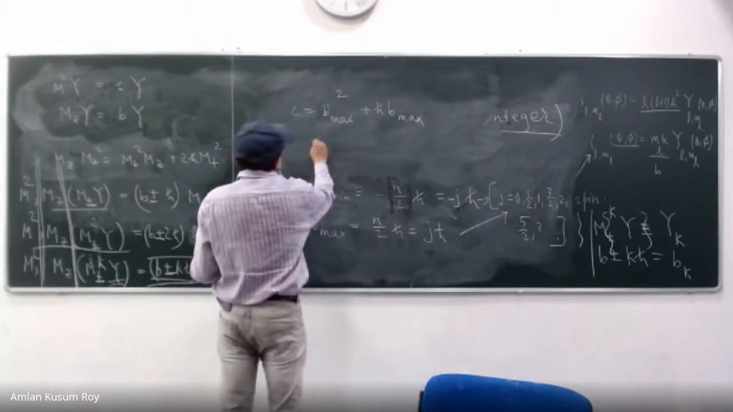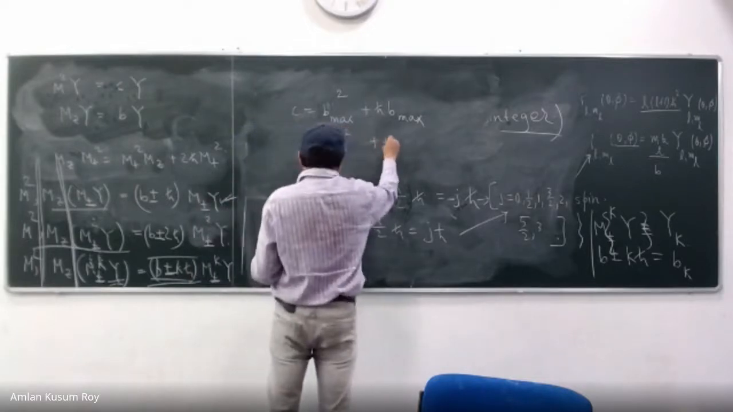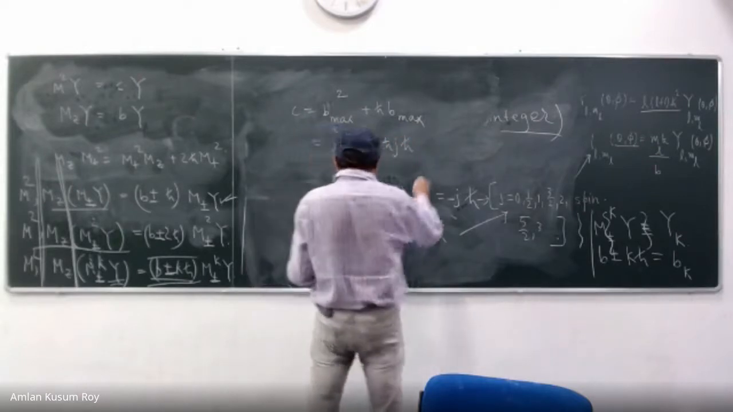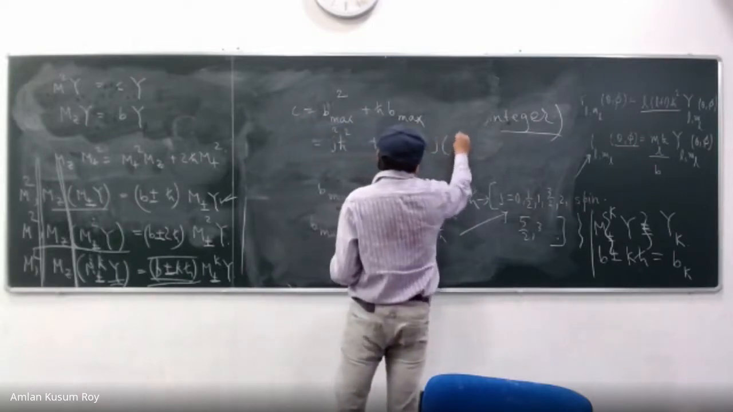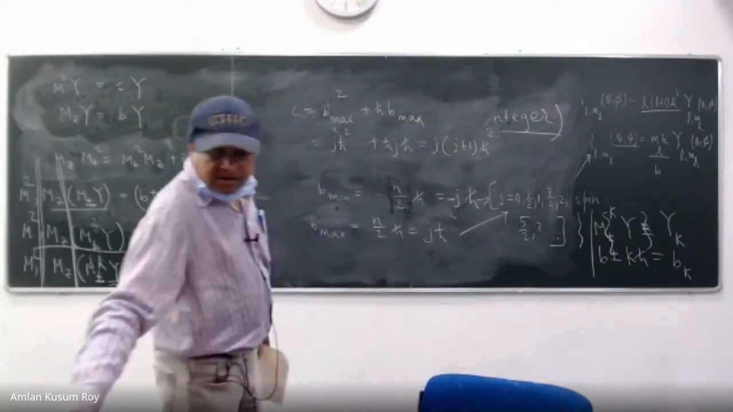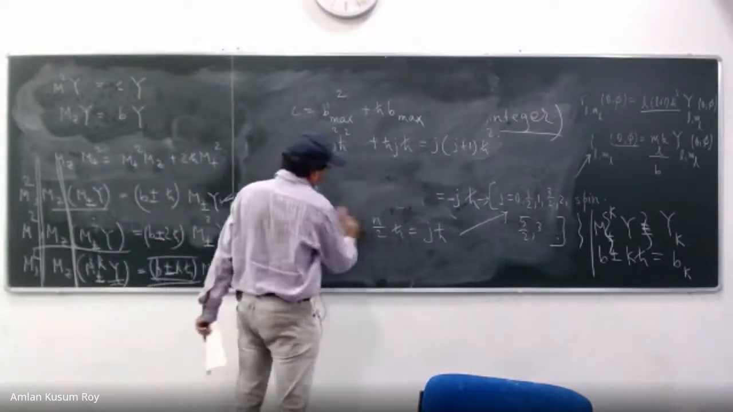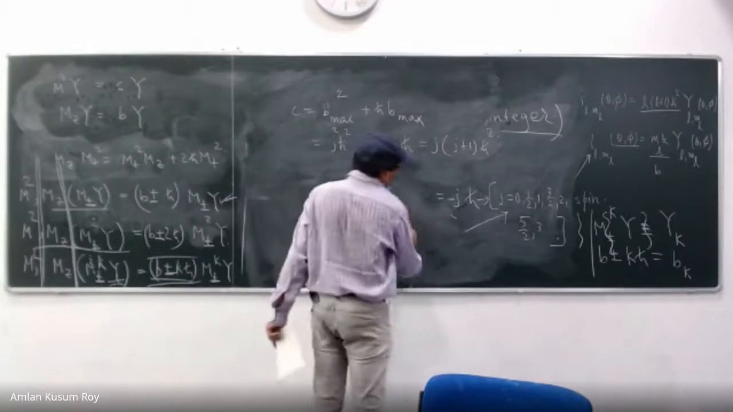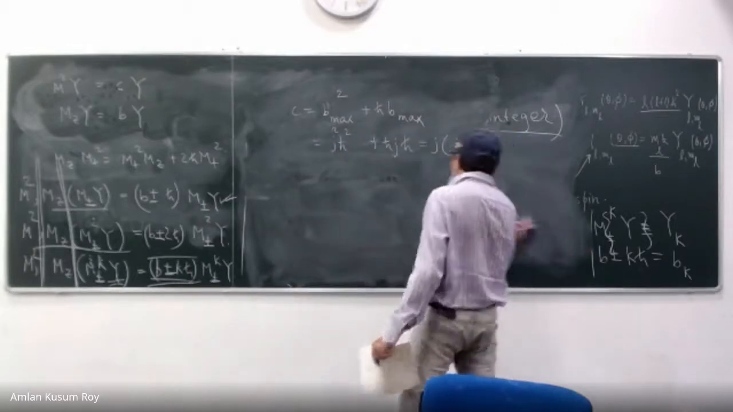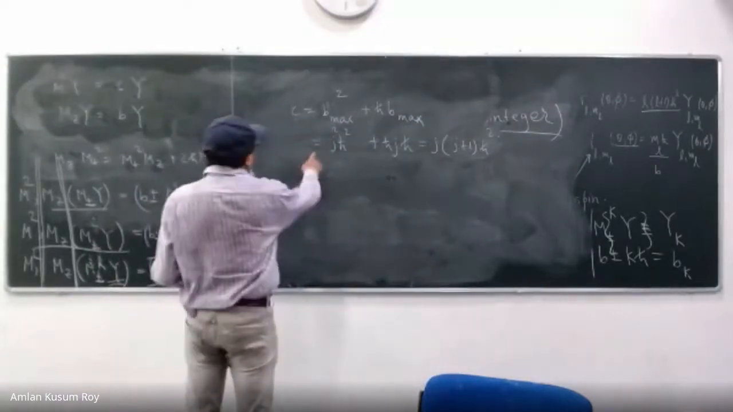Okay, so that means what? J square h cross square plus h cross j h cross. So that means j into j plus 1 h cross square. Right? So I got the values of B and C with the index j. Okay, j into j plus 1 h cross square. So that means my C is equal to this.